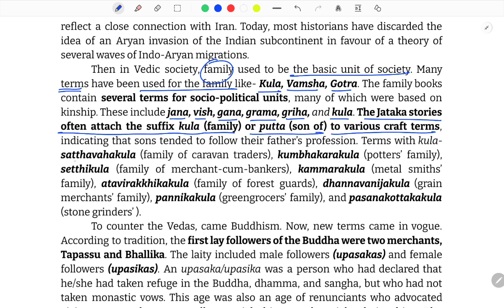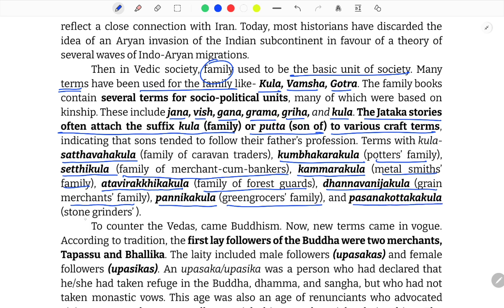Terms with Kula: Sattavaha Kula, family of caravan traders; Kumbhakara Kula, potter's family; Sethi Kula, family of merchant cum bankers; Kammara Kula, smith's family; Atavirakkhi Kula, family of forest guards; Dhanna Vanijya Kula, grain merchants' family; Pannikka Kula, greengrocer's family; and Pasanna Kottaka Kula, stone grinders.